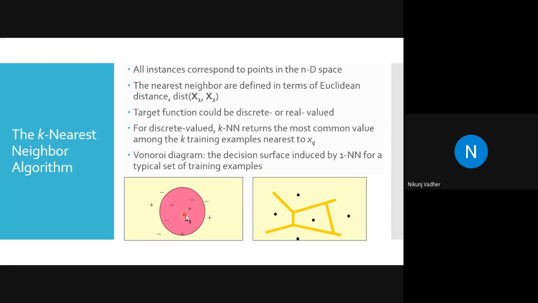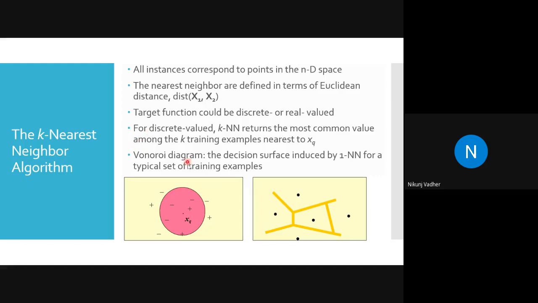Here the learning will be directly diverted towards the largest number of neighbors, the majority, so it can be false. To avoid this problem, we can go with nearest neighbor with the weight.